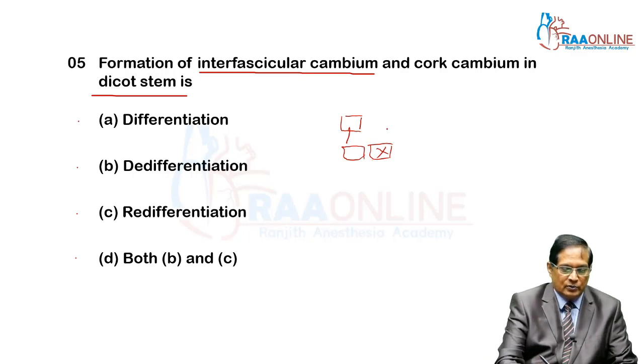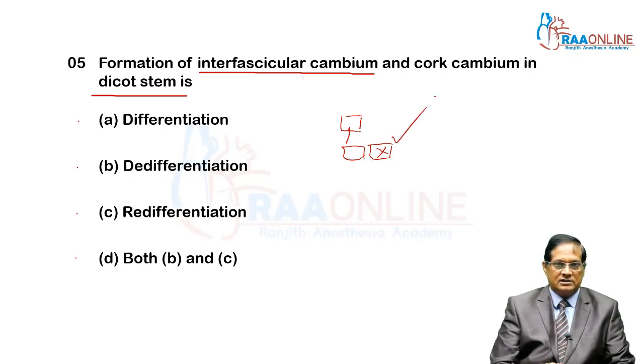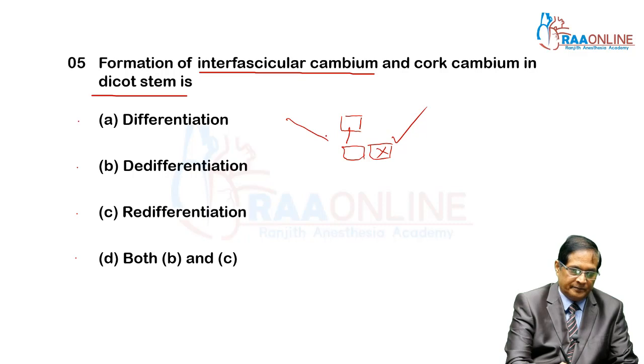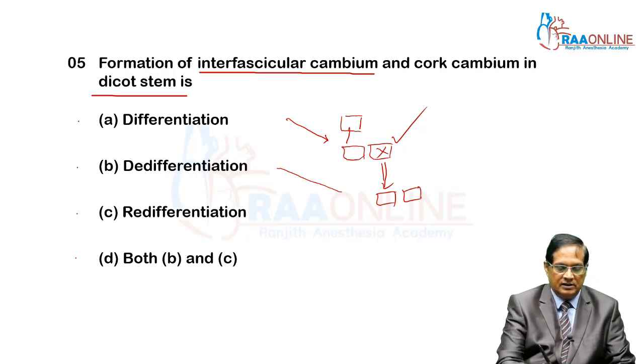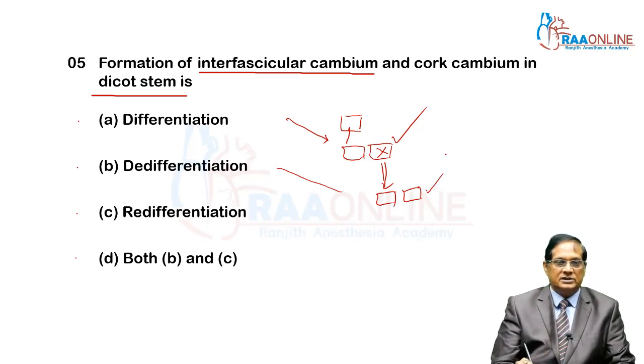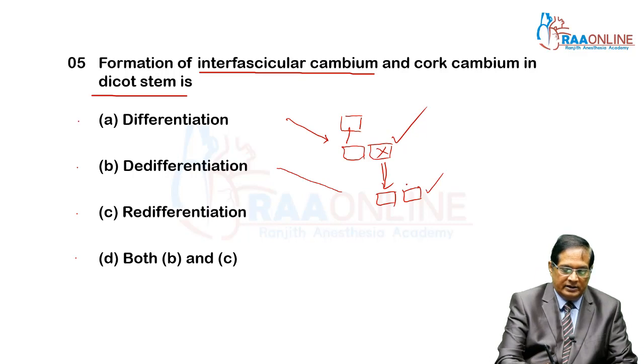That is, it undergoes differentiation. The second one is dedifferentiation: if this cell regains the power of division, it is termed dedifferentiation. And out of these two cells, suppose this cell loses the power of division again, that is redifferentiation.